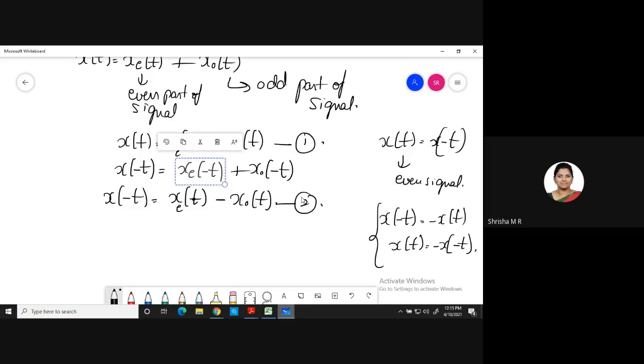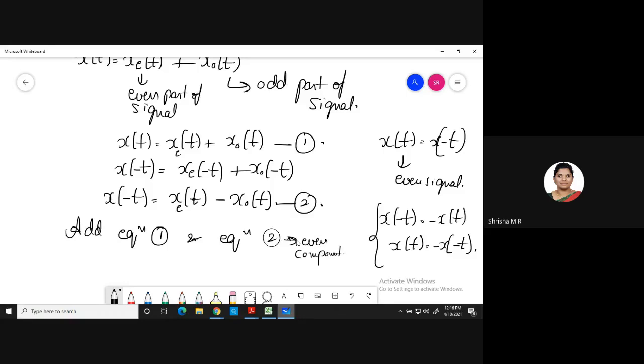Now, we have to find the even component and odd component. So now to find the even component and odd component, you have to add equation 1 and equation 2 to find the even component, and you have to subtract equation 1 and equation 2 for finding the odd component. So first, you add equation 1 and equation 2 to find the even component.